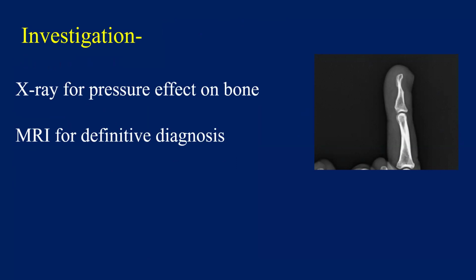In investigation, we can get X-rays done to see pressure effect on bone, or MRI for definitive diagnosis. The size of glomus tumor is very tiny. It can be from 2 to 3 millimeters to 1 centimeter. So for small lesions, it is better to get a 3 Tesla MRI done, and we have to tell the radiologist to look at a particular site or location. Even in the nail bed, we have to tell them radial aspect, ulnar aspect, subungual area, paronychial fold. We have to tell them like that.